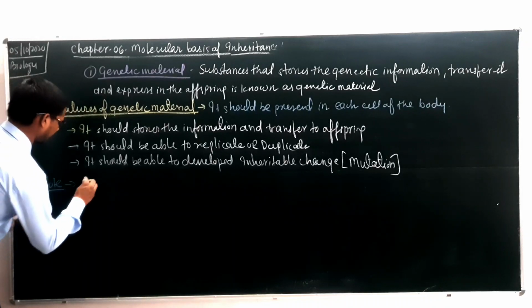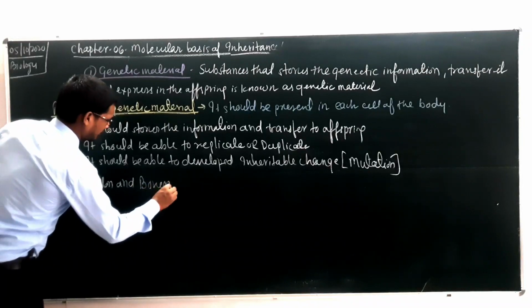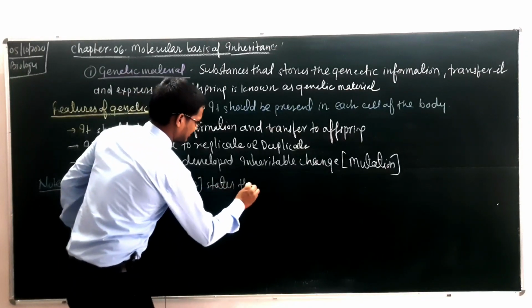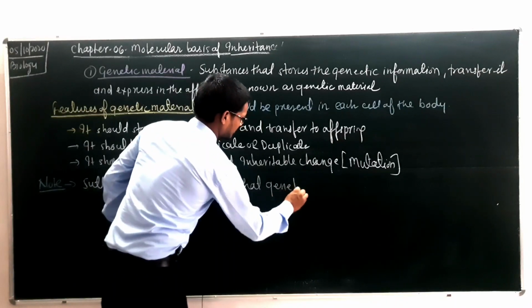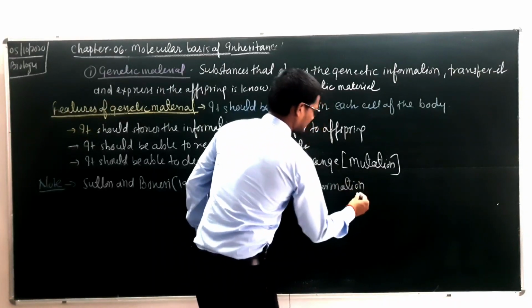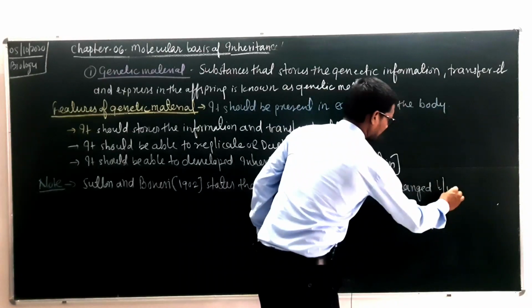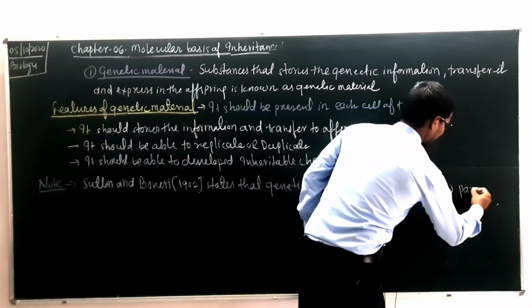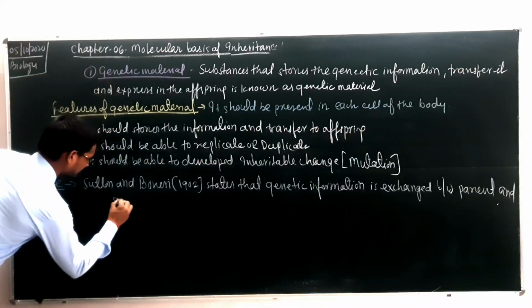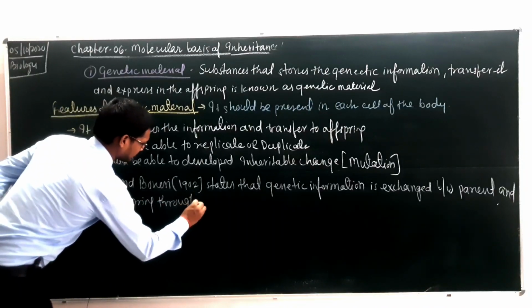As you know, Sutton and Boveri, 1902, state that genetic information is exchanged between parent and offspring through chromosomes.